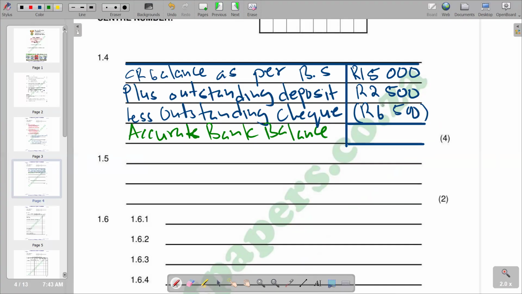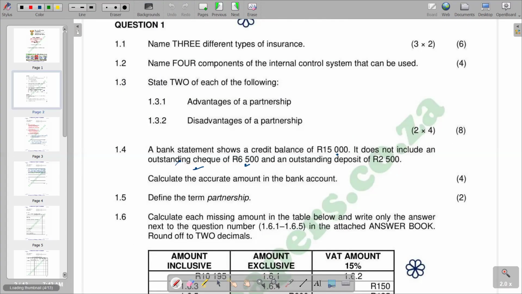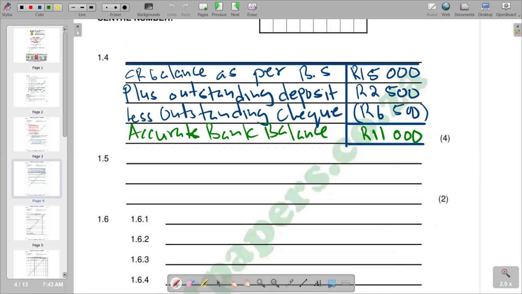Thereby, we are going to get your answer as 11,000. We move on to 1.5, which is our next question, saying define the term partnership. We defined it earlier, where we said we are having two or more partners, which is a range of 2 to 20, describing a partnership. So we can try to define it within that context.